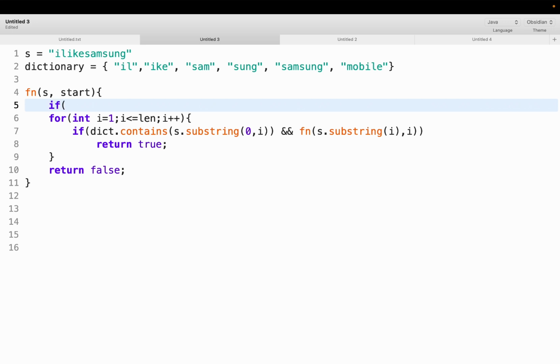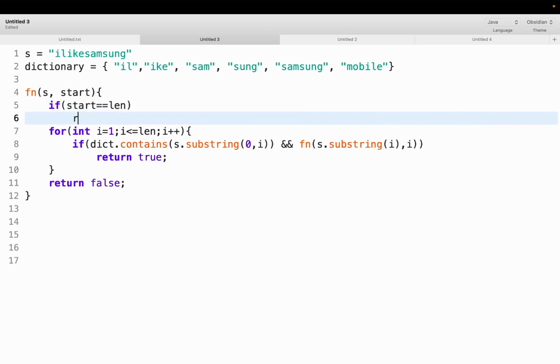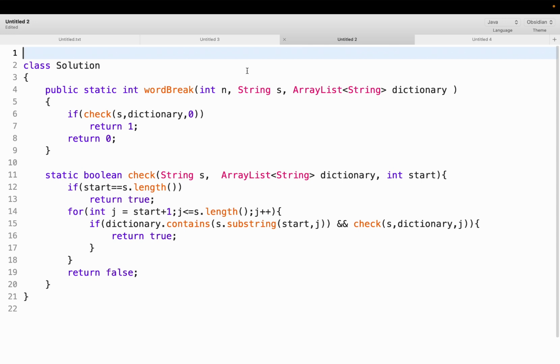And if we check the base condition, the start is getting incremented every time. So the start might reach the length of the string. In that case we can return true. So this is the recursive function. Now let's check the complete code.